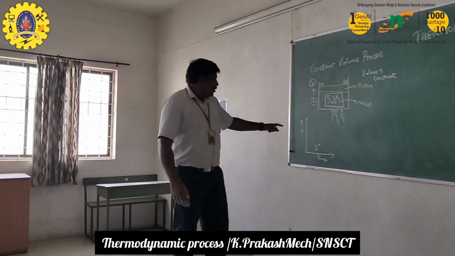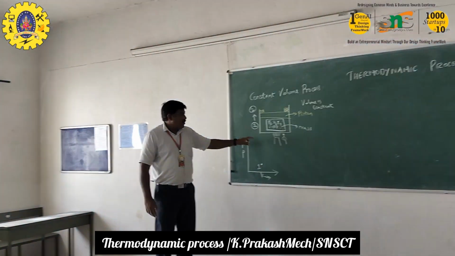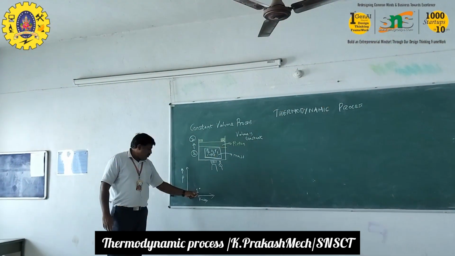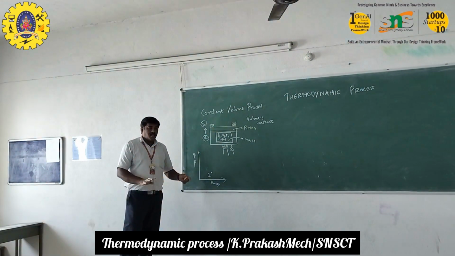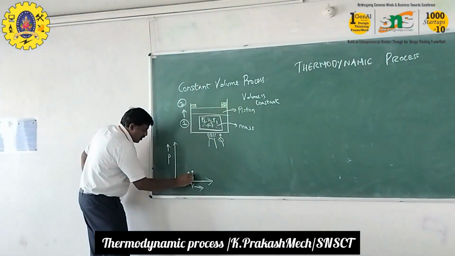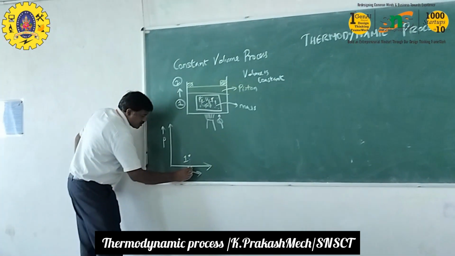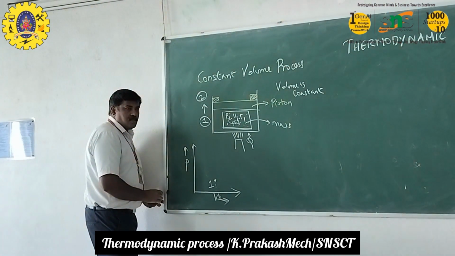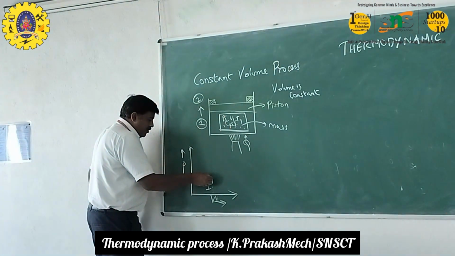Okay. What Dharmendra said is we have already stated that it's a constant volume process. The value of this volume will not change. Here is a particular value, this is called V1. The volume does not change, so the line will be like this.